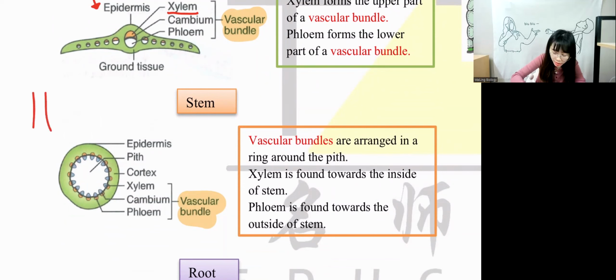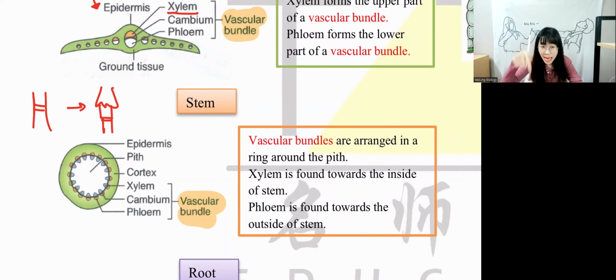Okay, so this is the normal stem. They cut it in the middle. They ask you what happens after 3 months or 1 month later. The top part of the stem will be swollen. The bottom part will shrink, if you remember. So the outer layer that's being removed is actually the phloem. So phloem is outside, xylem is inside.